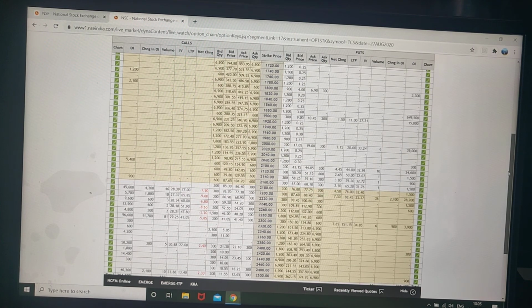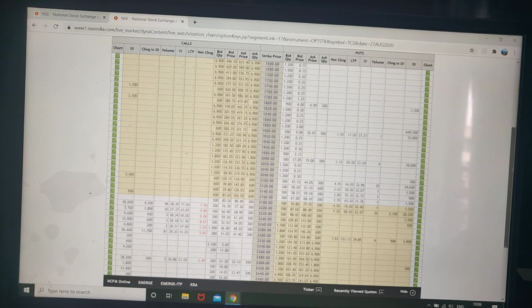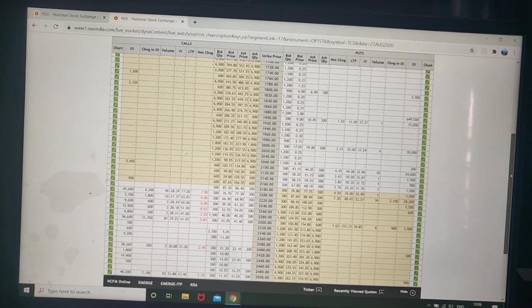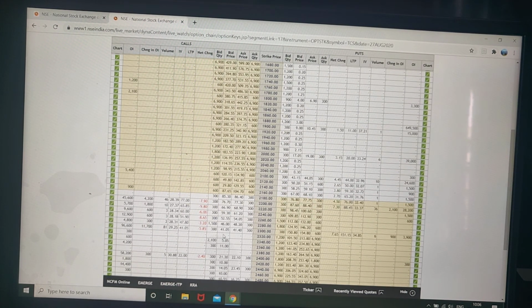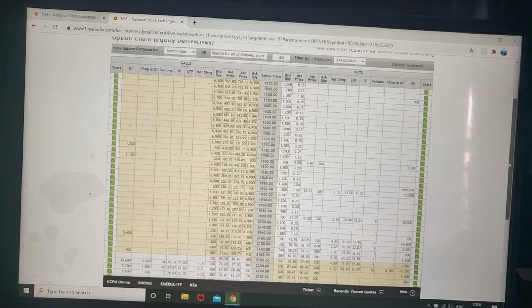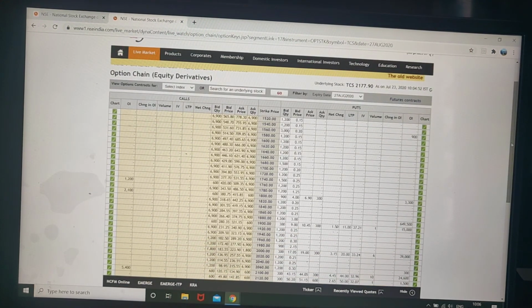Because option trading depends on price fluctuation. If there is no price change, people will not be interested in options; only if there is variation will people be interested in trading. So weekly trading has the most volume, then monthly current month, then upcoming months. Index has the most volume.